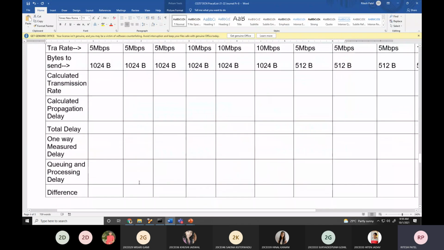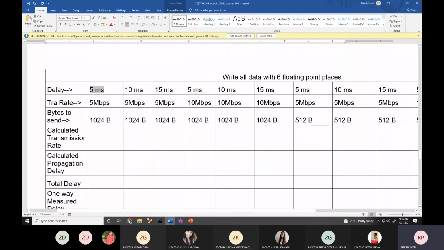This is a table. The delay is 5 milliseconds, the transmission rate is 5 bps, bytes per second, 1024. Can you find the calculated transmission rate? Yes, sir. How? 1024 into 8 upon 5. That we will get as the calculated transmission rate.